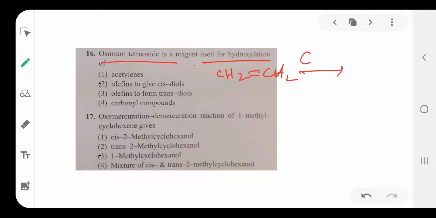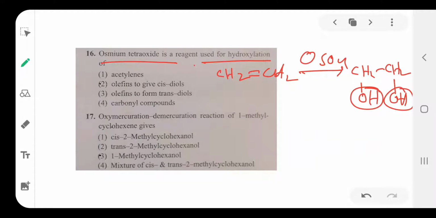If it reacts with osmium tetroxide, then what happens? CH2, here one side OH, another side OH. This is a cis addition of 2 OH groups to the alkene. So that is the olefin to give the cis diol. This is cis diol. That is the reagent osmium tetroxide.